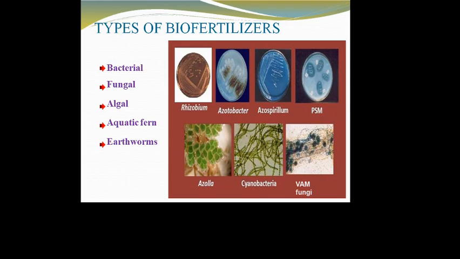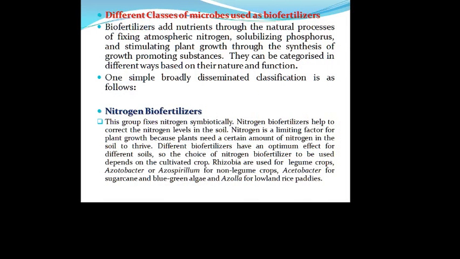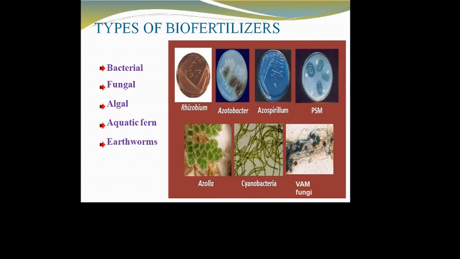In bacteria, there are different strains or species: rhizobium, azotobacter, azospirillum, and phosphorus solubilizing bacteria. The aquatic fern azolla, and many cyanobacteria like anabaena, nostoc, cylindrospermum are present. And in fungi there are mycorrhizae, the mycorrhizal association, ectomycorrhizae or endomycorrhizae.